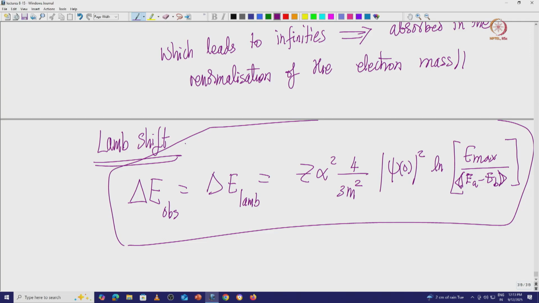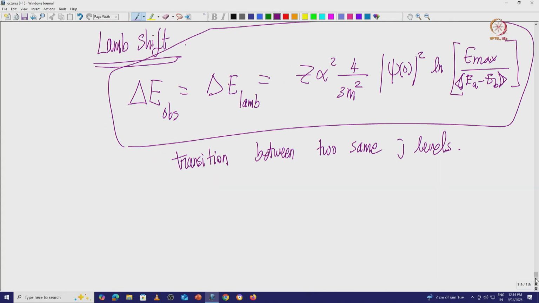So, this is the formula. It comes out to be a simple formula at the end of the day, but the calculation is quite detailed. This is the transition between two levels with the same j. The transition is very small compared to the fine structure.